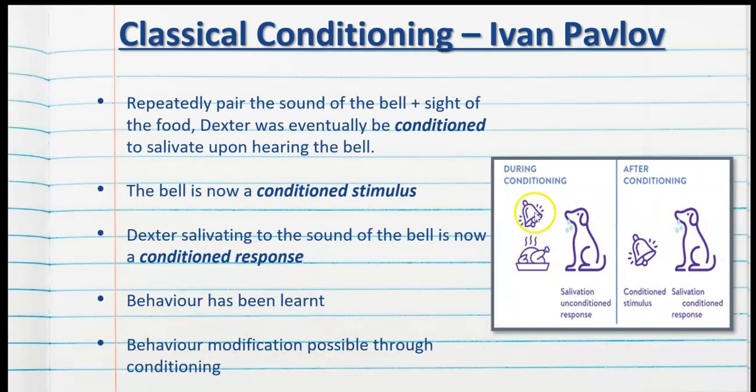So during the conditioning, the bell was rung and then the dog was immediately presented with food. Salivating is still an unconditioned response until eventually, through several trials or several pairings, the dog had learnt or was conditioned that the bell meant food was coming. So the bell now causes the reflex or conditioned response of salivation. So that makes it the conditioned stimulus.